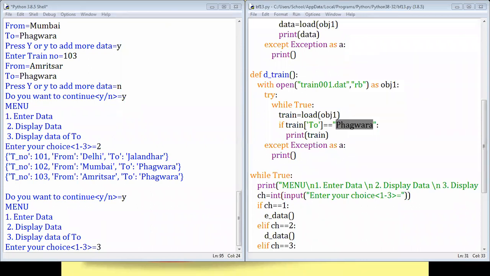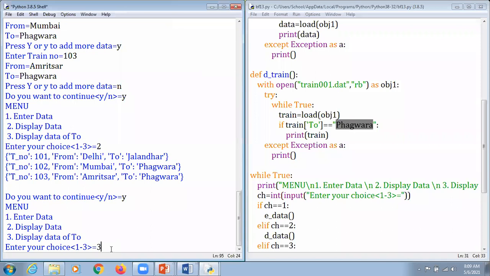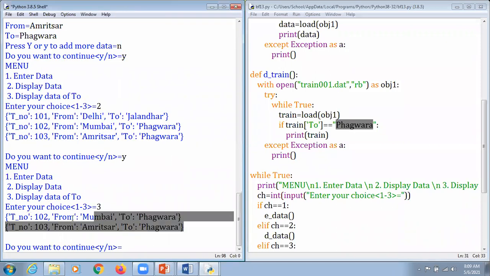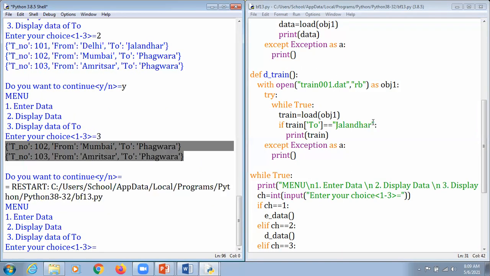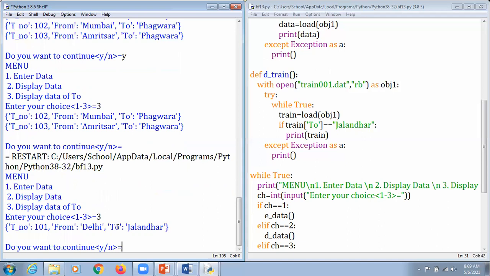Can I just hit that enter key here? I'm just going to hit enter here, and it says yes, this is Phagwara here. So what we do, beta, we can make any kind of changes here. If you want to mention it as Jalandhar, in that case, when we press F5 here, it makes sense that when we type a 3 here, the expected output will be the 2 considered as Jalandhar here.